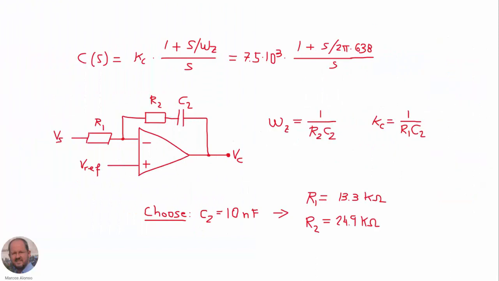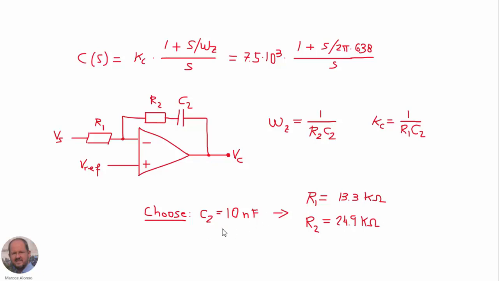Finally, this is the implementation of our compensator. Here we have the expressions with the values that we need in our compensator. We are going to do the implementation as shown here using an operational amplifier. And then we have these values for the angular frequency of the zero and the parameter Kc.